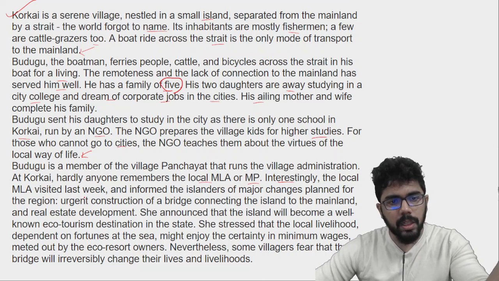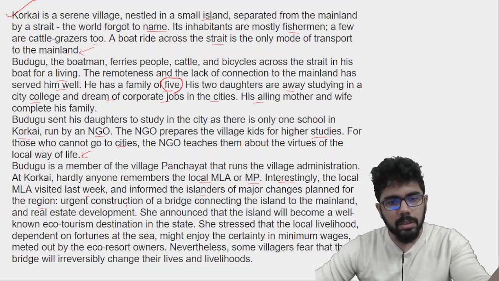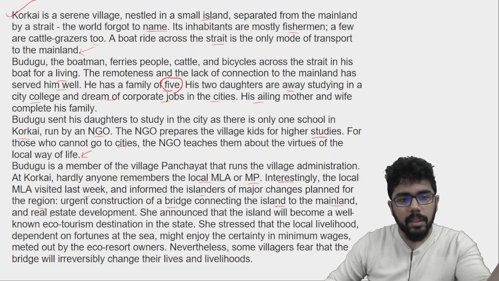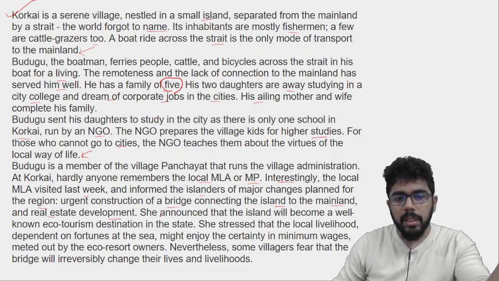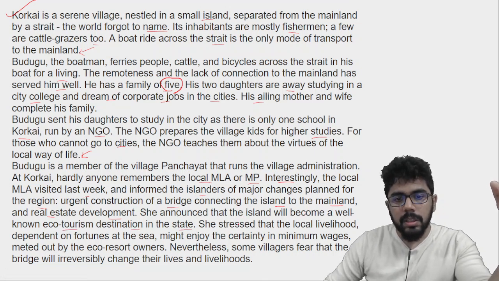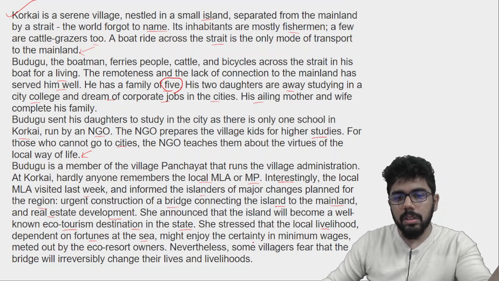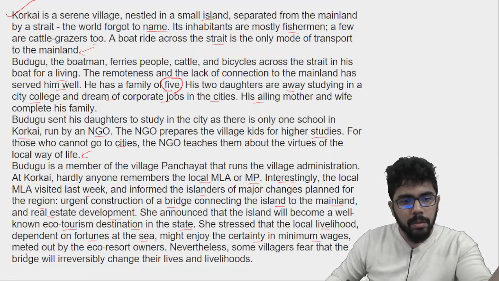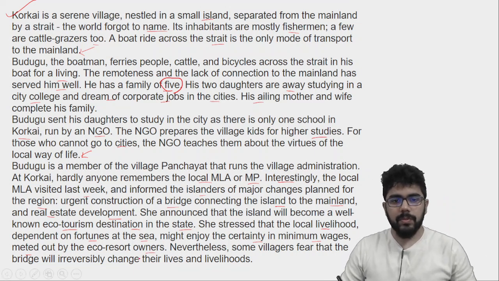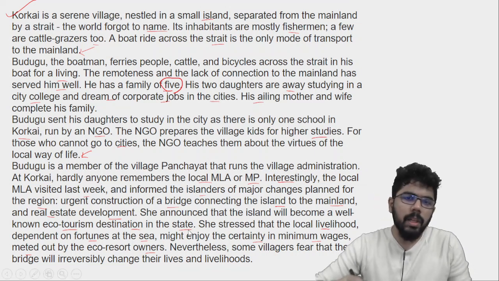Interestingly, the local MLA visited last week and informed the islanders of major changes planned for the region, urgent construction of a bridge connecting the island to the mainland, and real estate development. Now, the MLA announced that the island will become a well-known eco-tourism destination in the state. She stressed that the local livelihood, dependent on fortunes at the sea, might enjoy the certainty in minimum wages meted out by the eco resort owners. So the life is going to change for them. Okay. Nevertheless, some villagers fear that the bridge will irreversibly change their lives and livelihoods.